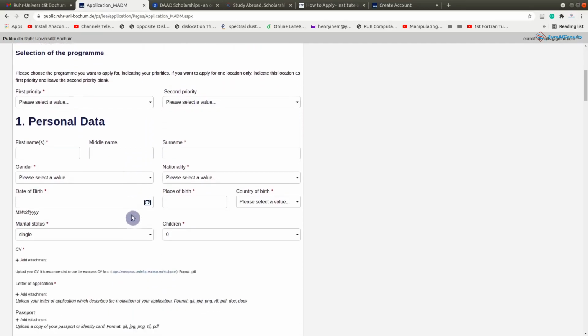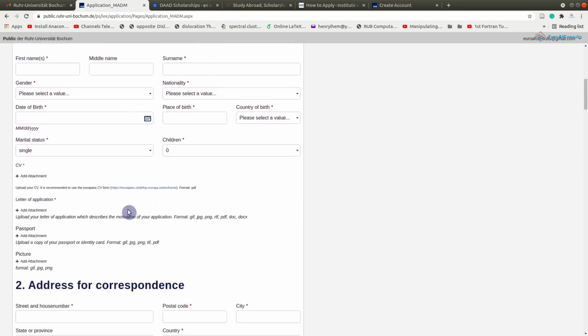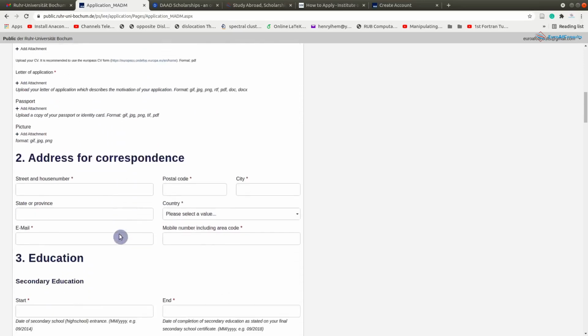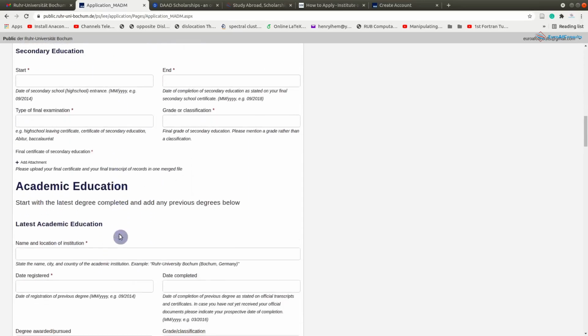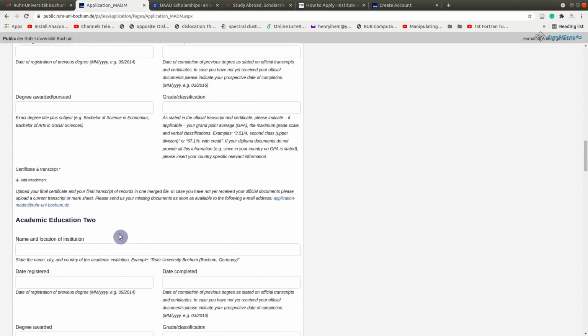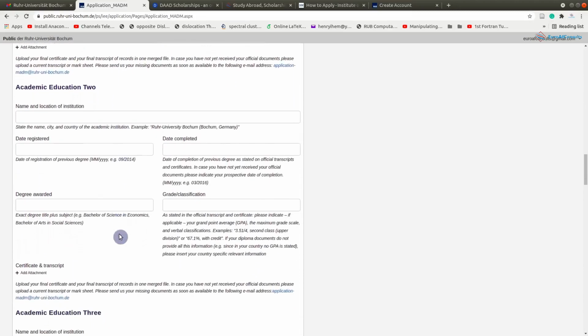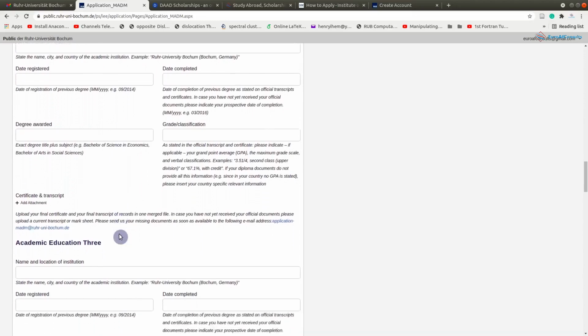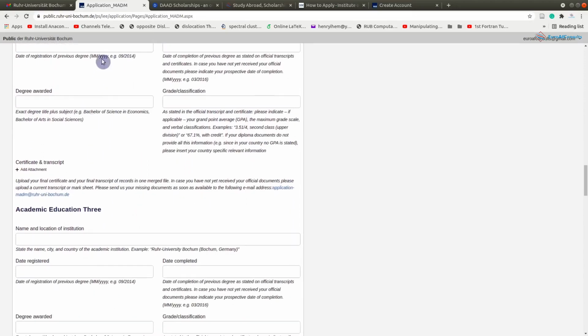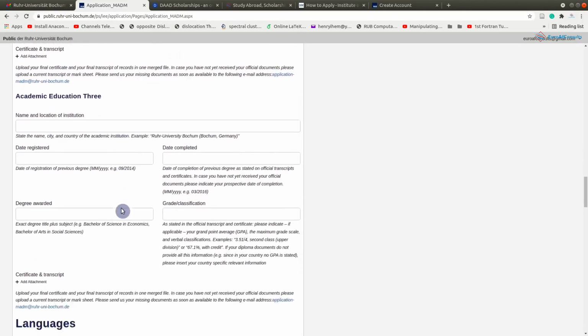Then your personal data, you fill up everything here, and your CV. You need to attach your CV here, and every other piece of information is quite easy to fill up. Although it looks a little bit cumbersome, take your time, get your documents ready, and then fill up all of these.